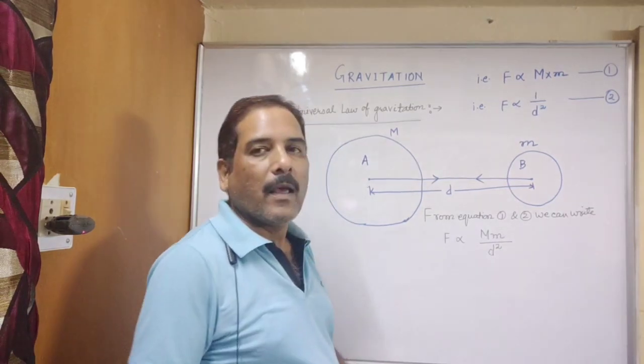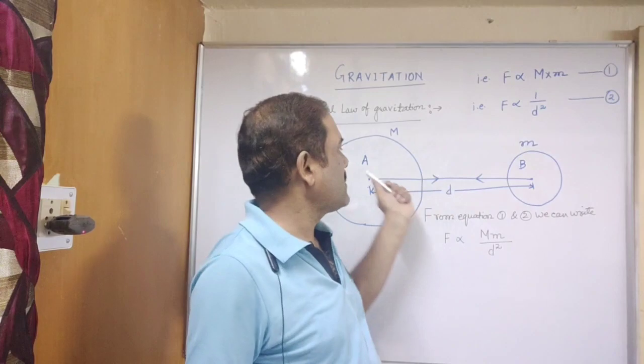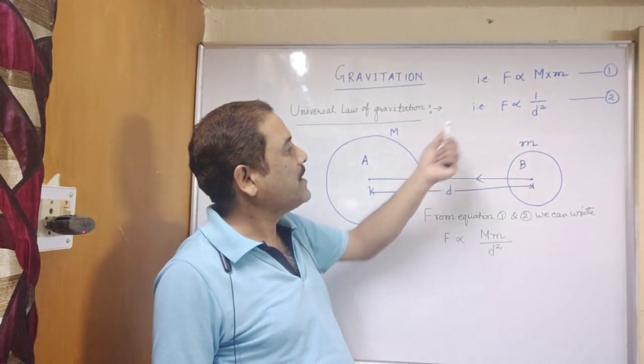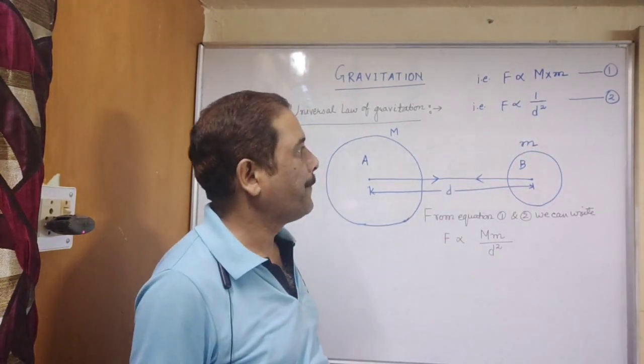Equation 1, F is proportional to product of their masses, and according to law, force is inversely proportional to square of the distance between them.